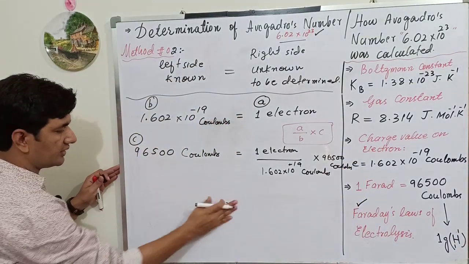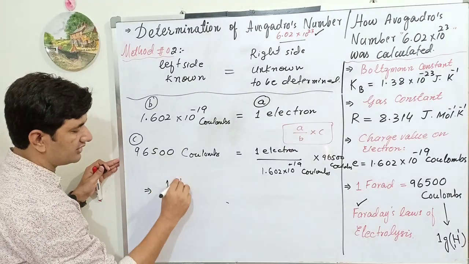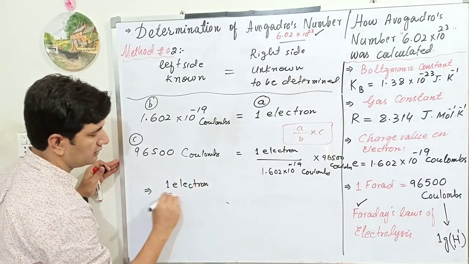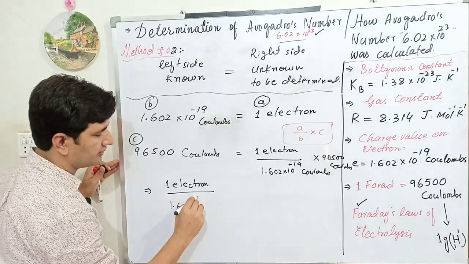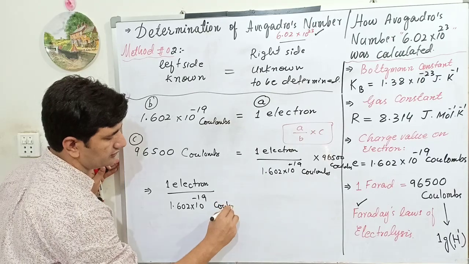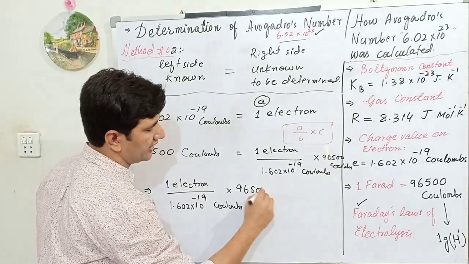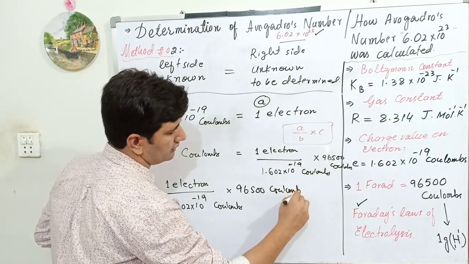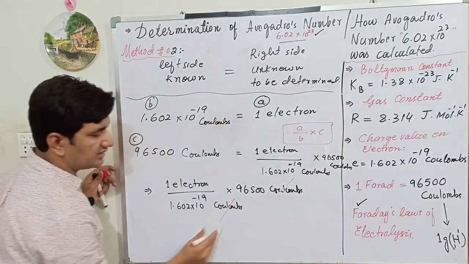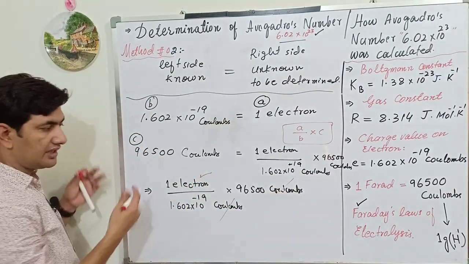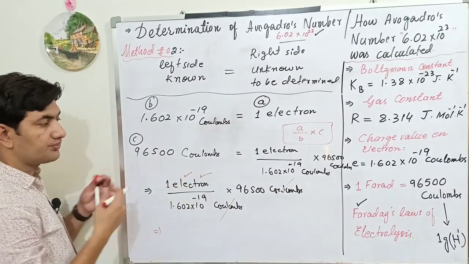So I can rewrite this formula here so that you can understand it clearly. 1 electron divided by 1.602 × 10^-19 coulombs, multiplied by 96,500 coulombs. The thing that is very much important here is that coulombs will cancel with coulombs. What value should be obtained? The answer should belong to the number of particles.